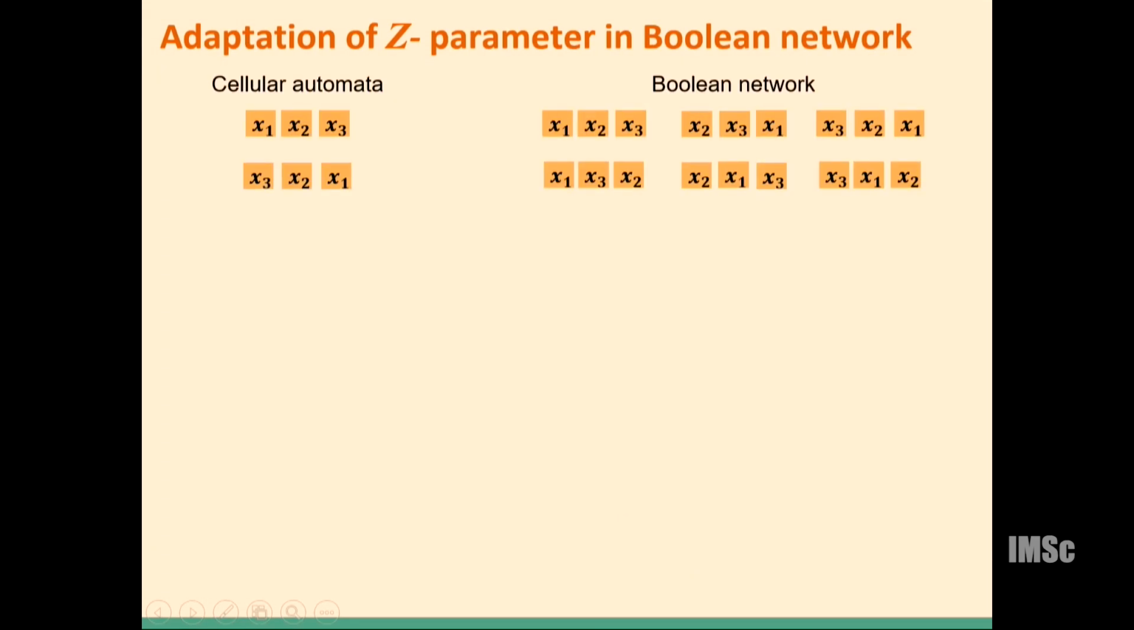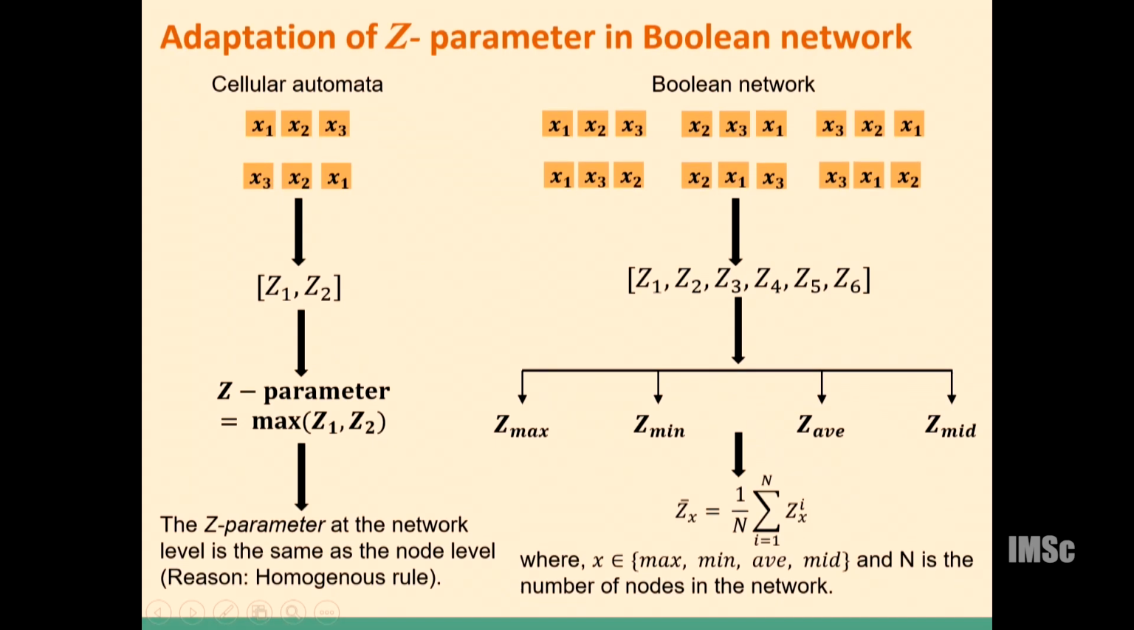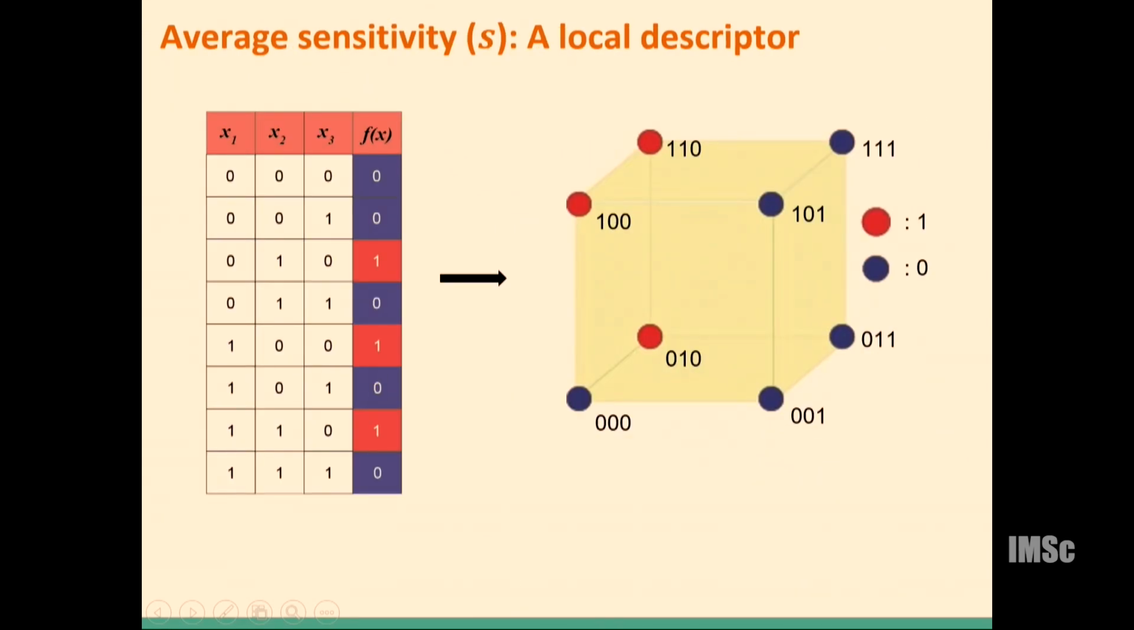In CA, we can take two possible orientations, that is x1, x2, x3 or x3, x2, x1. In the case of Boolean networks, we can take all 3 factorial permutations if we take a 3-input network. So here we have two quantities, and we can take the maximum of those, which gives the Z parameter. Here we explore other possibilities as well: the maximum, minimum, average, and the average of the maximum and minimum. To go to the network level, we take the average over all these functions.